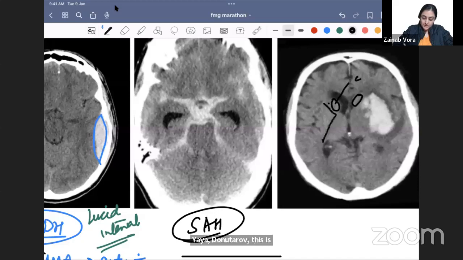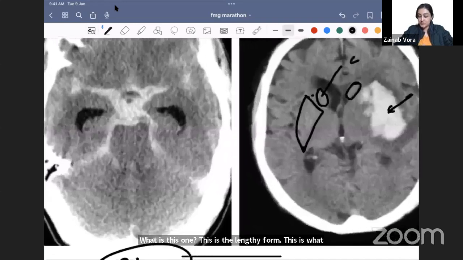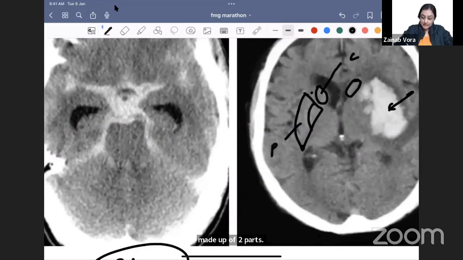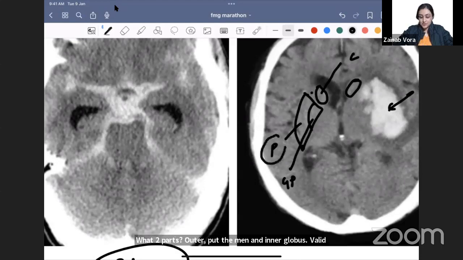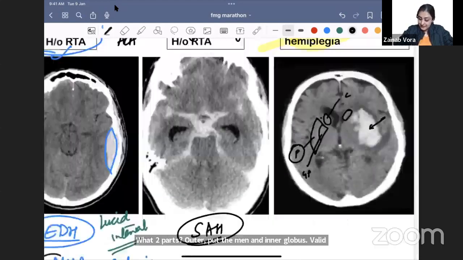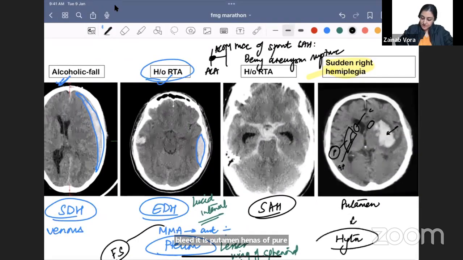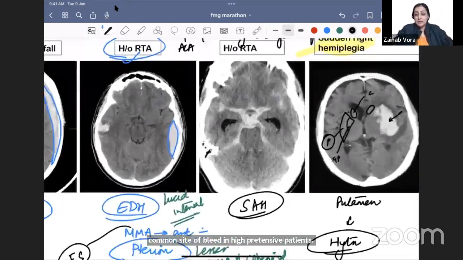व्हाट इज दिस वन? This is the lentiform. This is what is bleeding here. So this is the lentiform which is made up of two parts. What two parts? Outer putamen and inner globus pallidus. So outer putamen, inner globus pallidus. And out of this, if they ask you what is the most common site of bleed, it is putamen. है ना? So putamen is the most common site of bleed in hypertensive patients. So usually hypertensive males will have this putaminal bleed here.